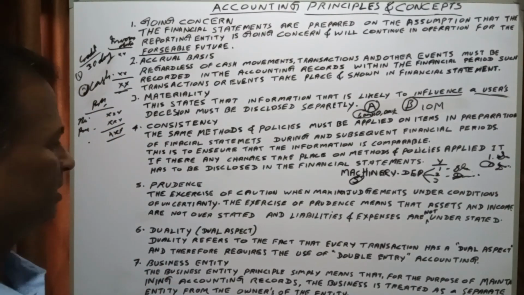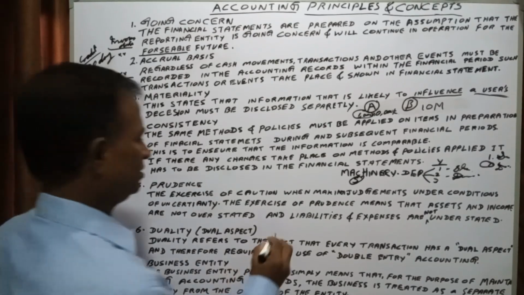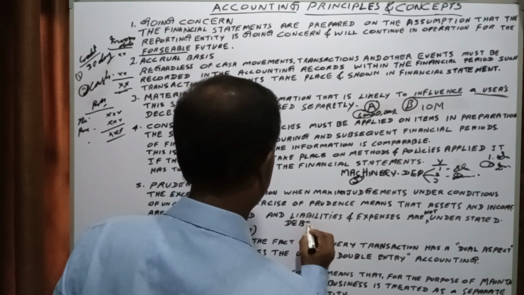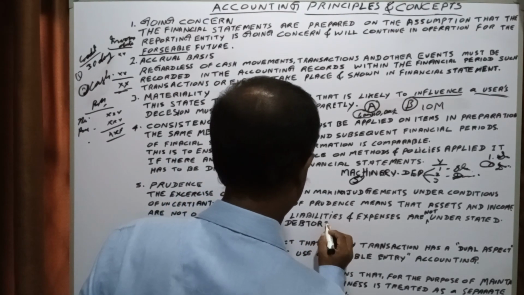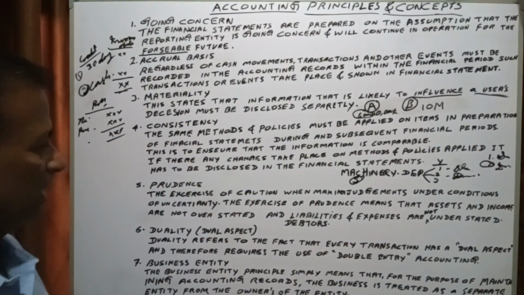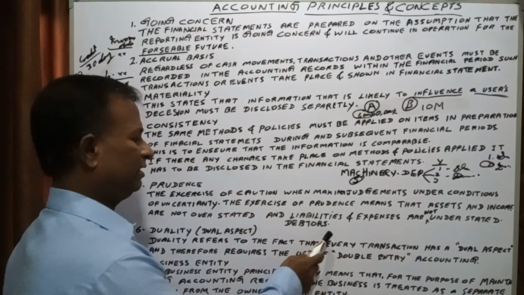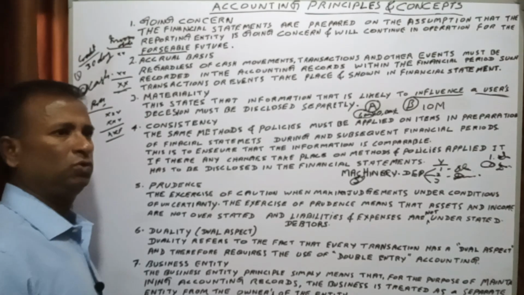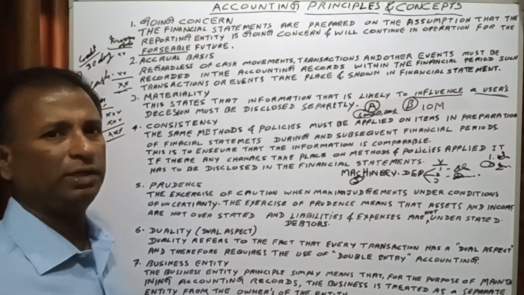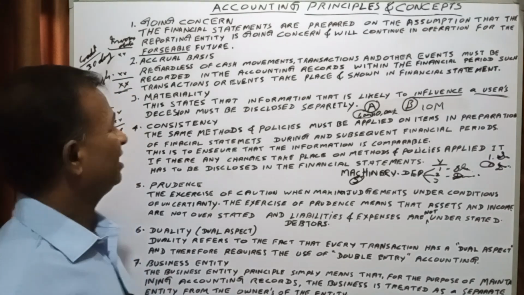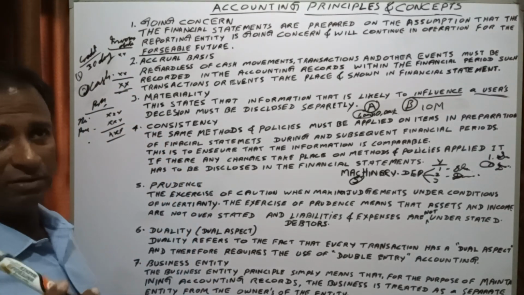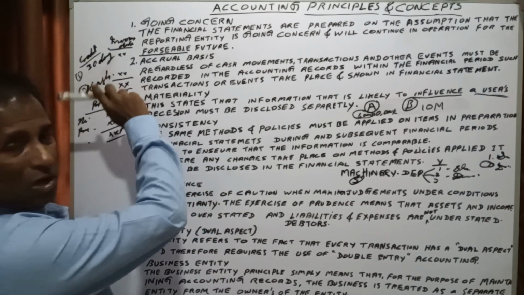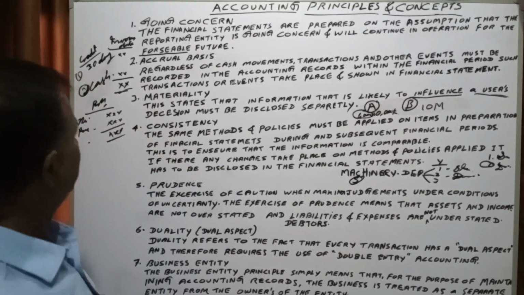For this, a very good example is debtors. Who are the debtors? Debtors means the people to whom we have sold our goods on credit. We sell goods on credit basis and cash basis, 30 days credit, 60 days credit, like that.